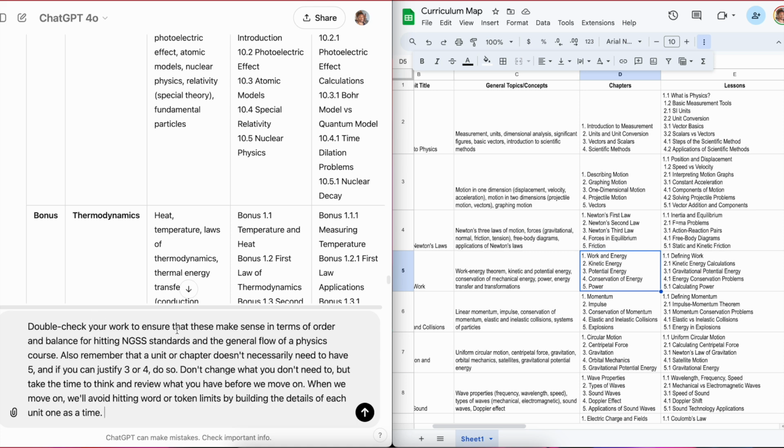So double check your work to ensure that these make sense in terms of order and balance for hitting NGSS standards and the general flow of a physics course. Also, remember that a unit or chapter doesn't necessarily need to have 5. You can justify 3 or 4, so do so. Don't change what you don't need to, but take the time to review what you did.